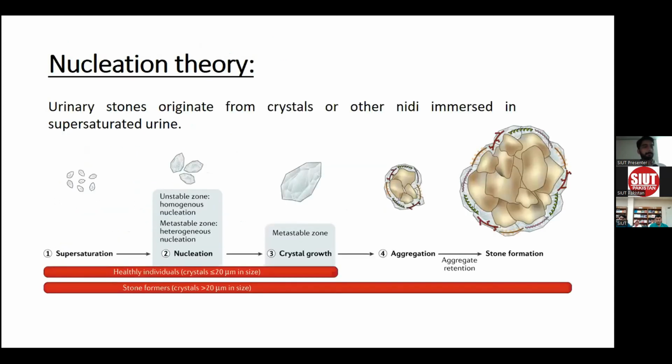I would like to add an important concept regarding the inhibitors. The urine is mostly supersaturated, but there are certain things in the urine like Tamm-Horsfall proteins and glycoproteins. So there are various inhibitors that prevent stone formation.